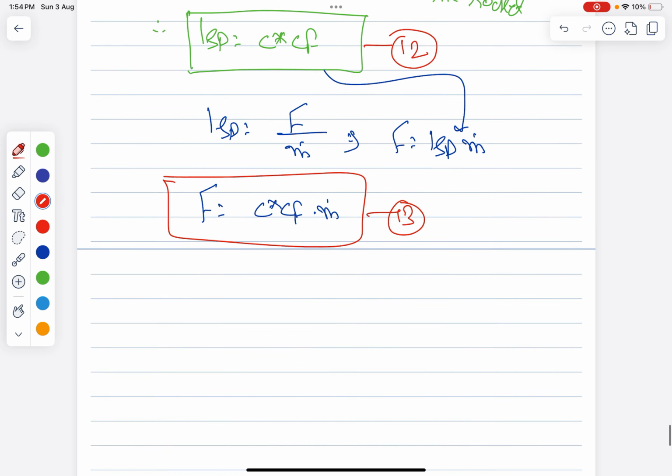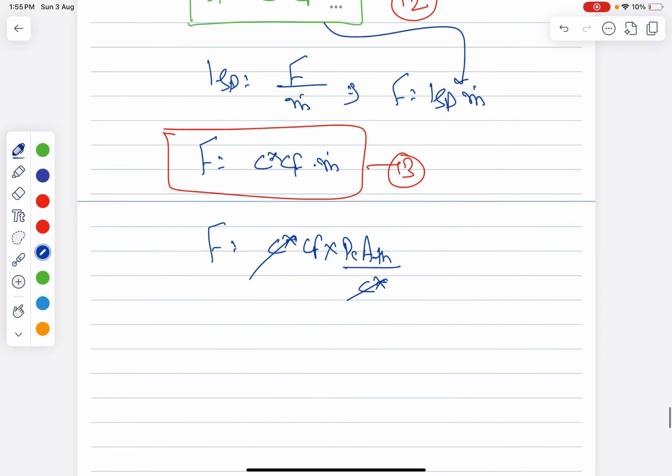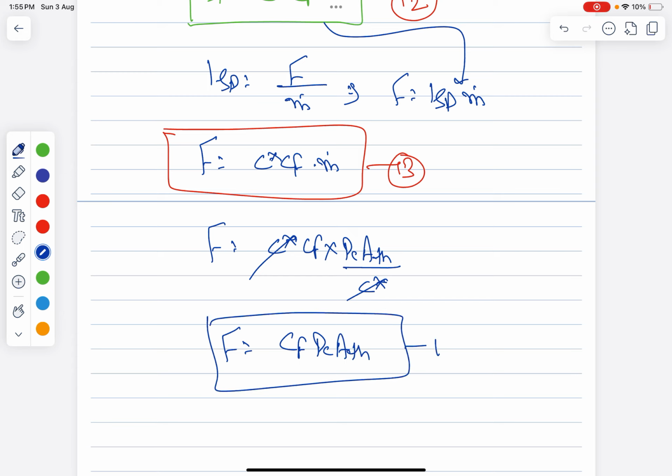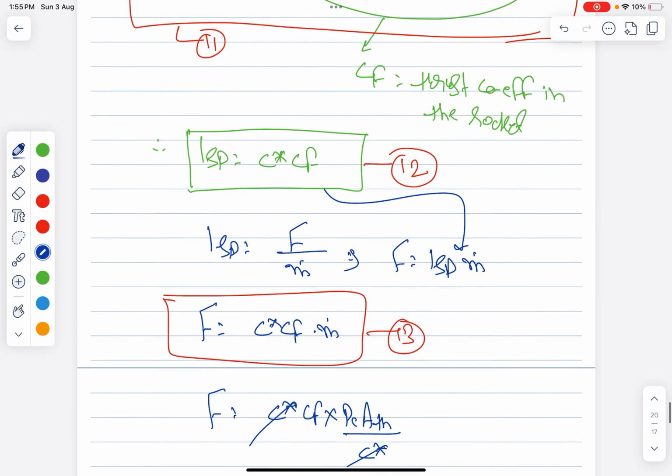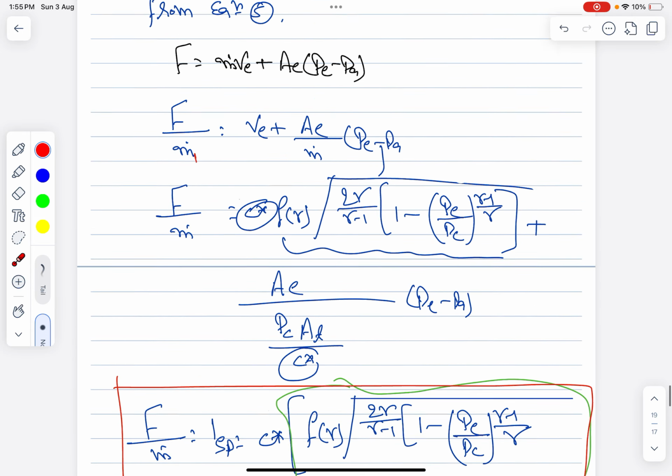Now you can put this m dot value over here. So F is nothing but your C star CF into PC A throat, or you can say A star, divided by C star. So you can cut this and we have F equals CF into PC into A throat. That's equation number 14.